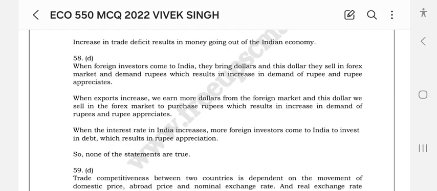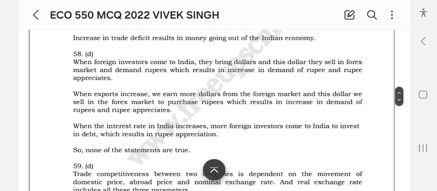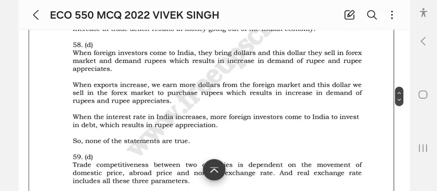When foreign investors come to India, they bring dollars, and this dollar they sell in the forex markets. They demand rupees, which results in an increase in demand for rupees and rupee appreciation.